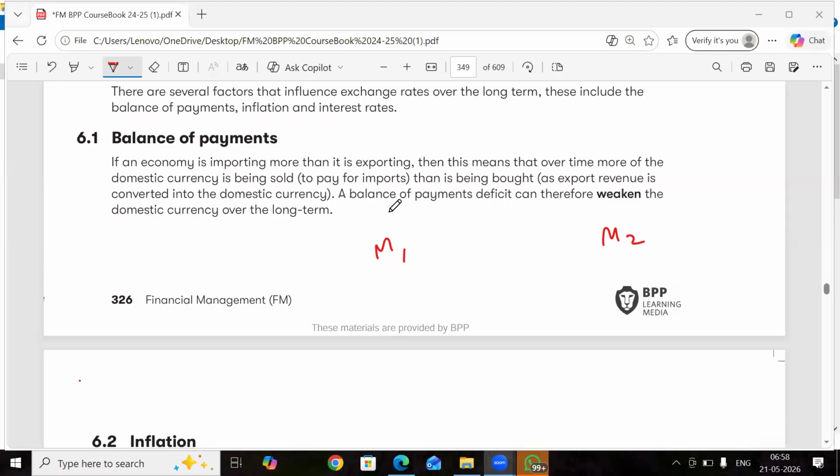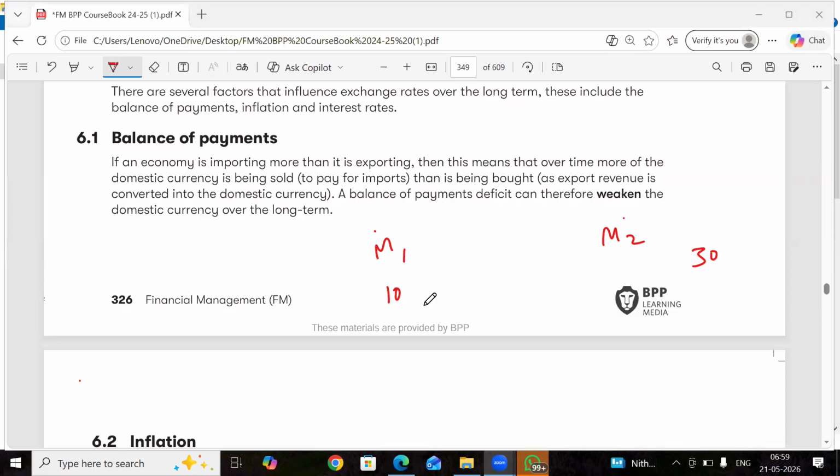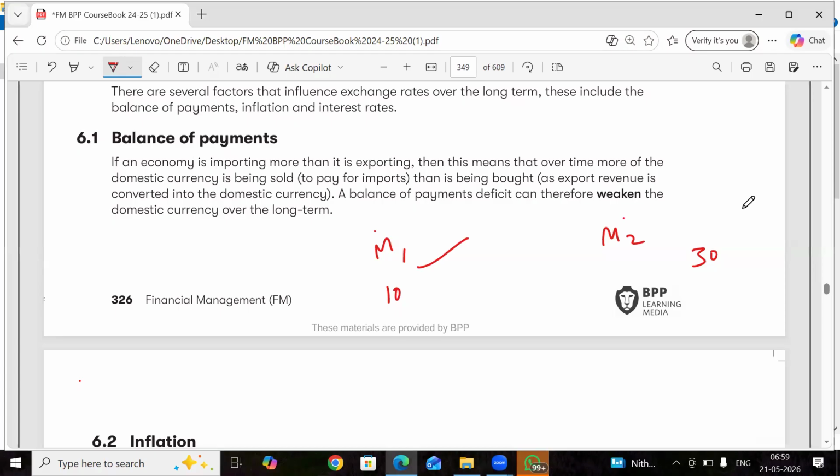Yesterday we were discussing arbitrage opportunities. So suppose this is market one, market two. In market one something is available for 10 rupees and it is trading for 30 rupees in market two. So people will start buying from market one and start selling in market two.